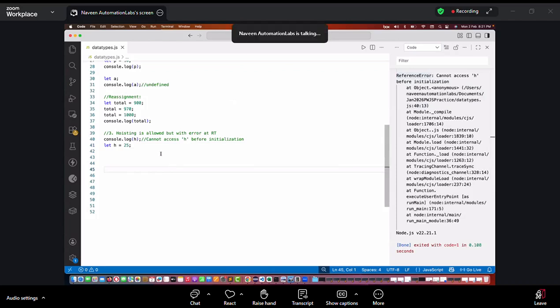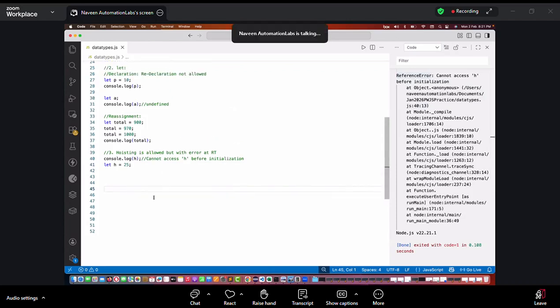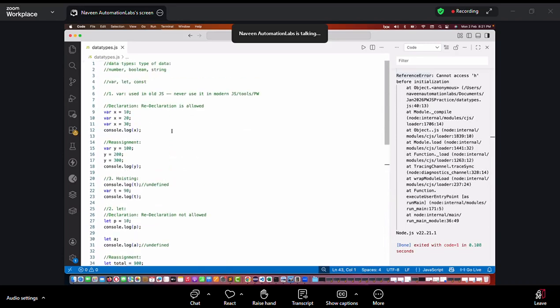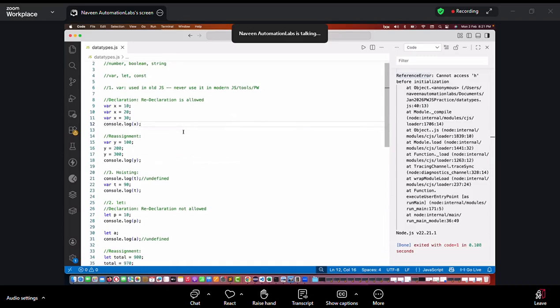Got it? So if someone is asking you, what is the difference between var and let? Can you explain that quickly? Is hoisting allowed with let? No, it's not allowed. At the runtime, it will give you the error. Is reassignment allowed? Yes, it is allowed. What about duplicate variables with let? No, duplicate declarations are not allowed. But what about var? Duplicate variables are allowed here. With the same variable name, it's allowed. You can write it without any problem.